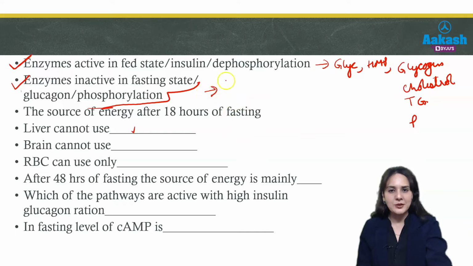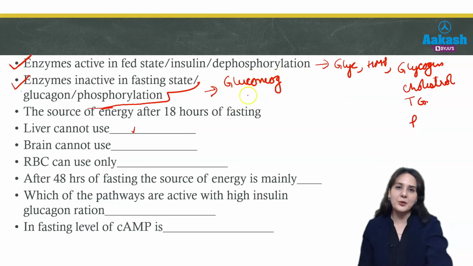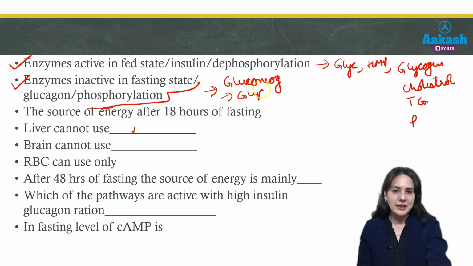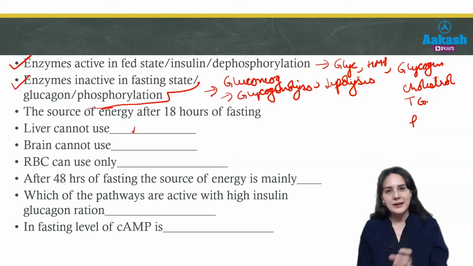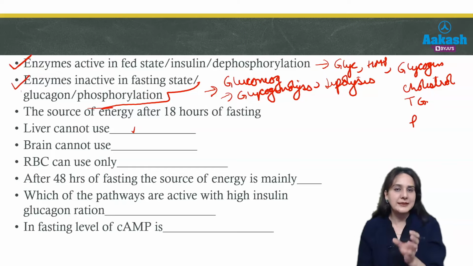So for the enzymes of fasting, we need gluconeogenesis, because RBCs and brain require continuous supply of glucose. Then we need the breakdown of glycogen, that is glycogenolysis. Enzymes of glycogenolysis are activated. Then lipolysis is activated. Then ketone body synthesis, so the enzyme is HMG-CoA synthase. You should remember that for ketone body synthesis, HMG-CoA synthase is activated in fasting condition, whereas HMG-CoA reductase, which is for cholesterol synthesis, will be active whenever we take food or in presence of insulin.